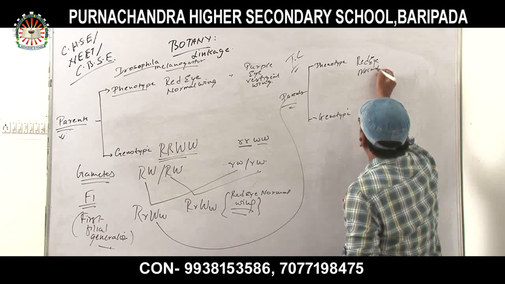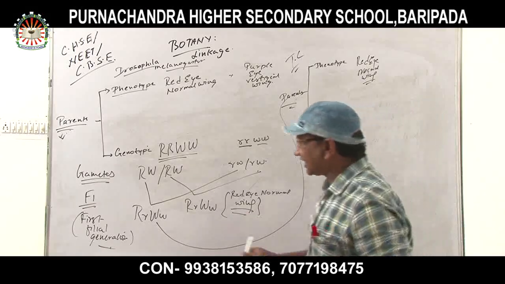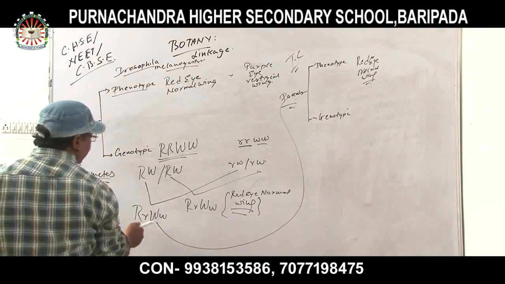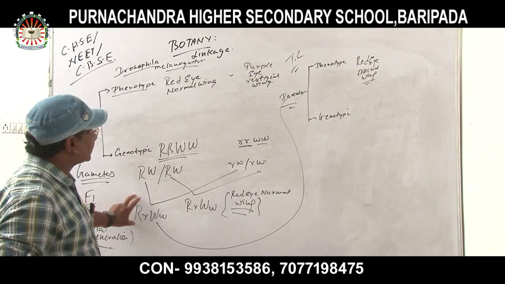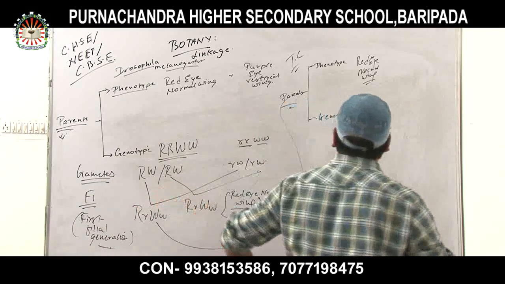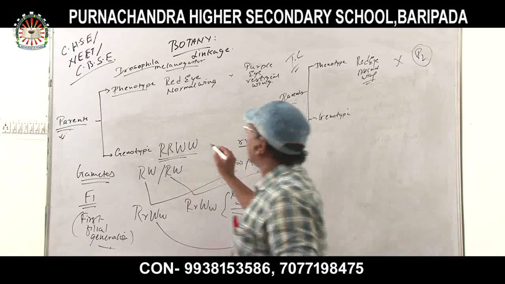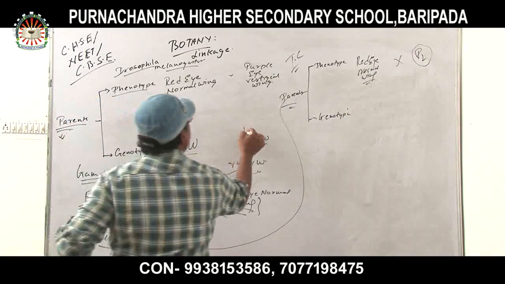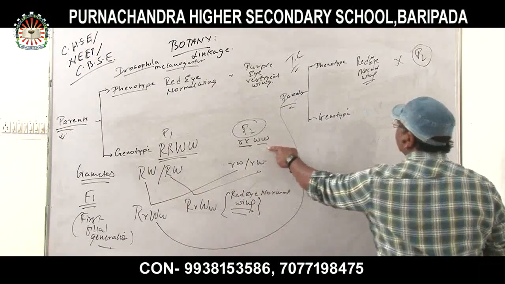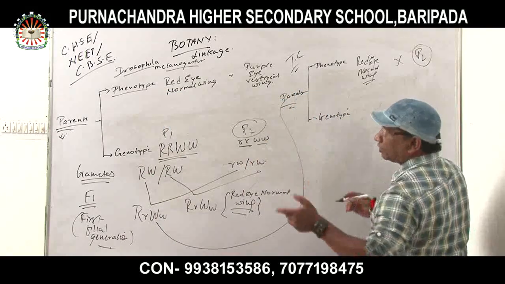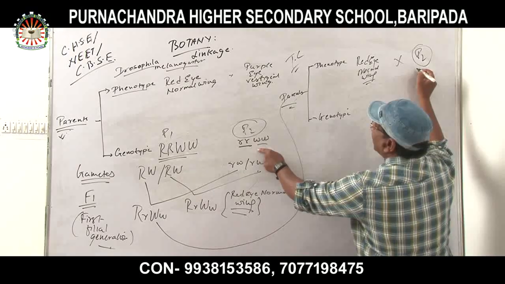But which condition of red eye, normal wing is this? It is the hybrid condition. Why? Because capital R is dominating over small r and capital W is dominating over small w. It is not homozygous, it is heterozygous. Red eye, normal wing is crossed with P2. This one is parental P1 and this is P2, the homozygous recessive. The definition of the test cross is when our unknown genotype is crossed with a homozygous recessive.